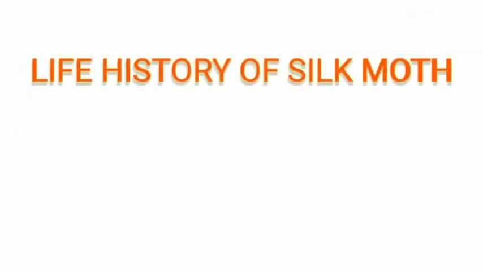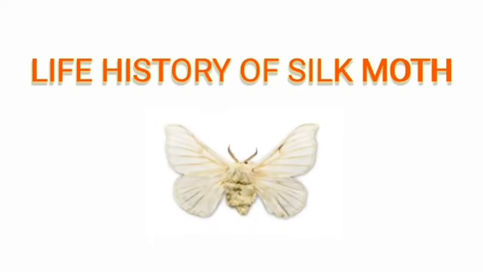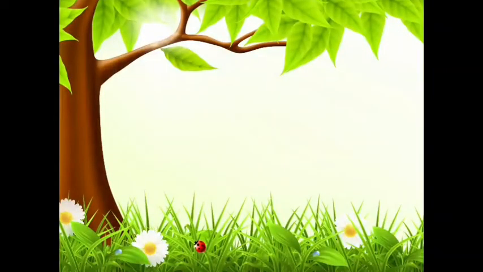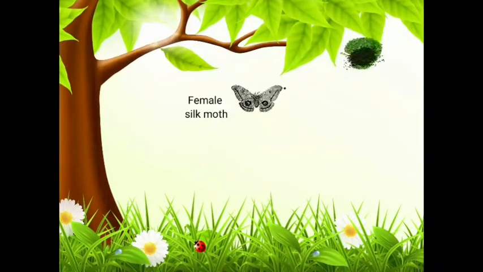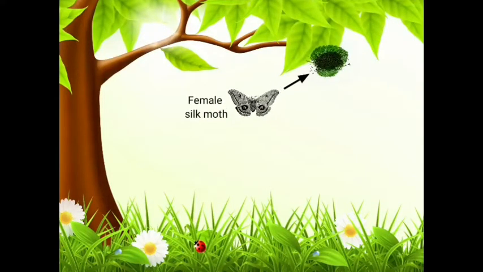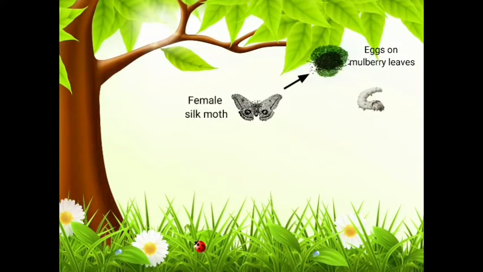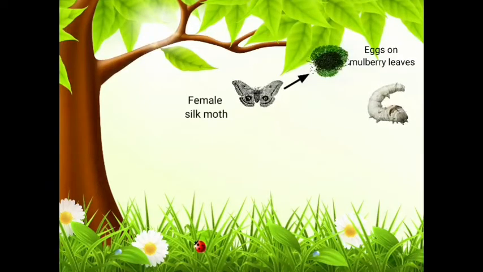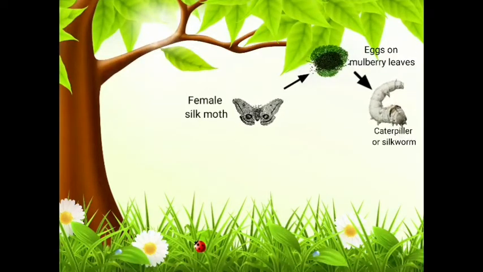Now let us discuss the life history of silk moth, and later we will discuss the process of obtaining silk. The life of a silkworm starts when a female silk moth lays eggs on a mulberry leaf. It lays hundreds of eggs. Later, these eggs hatch into larvae which are called caterpillars or silkworms.